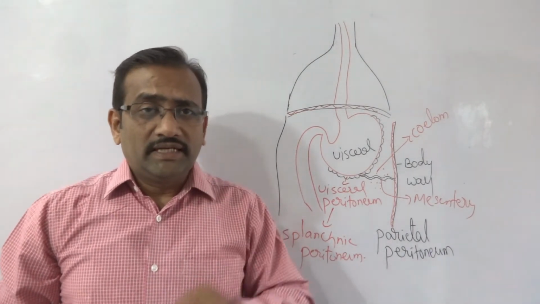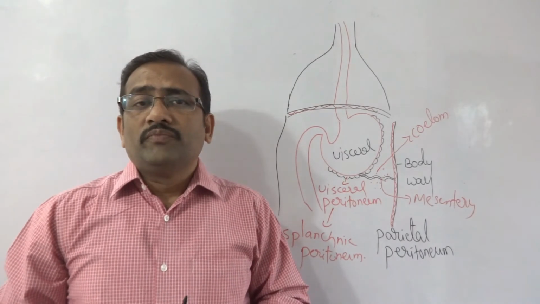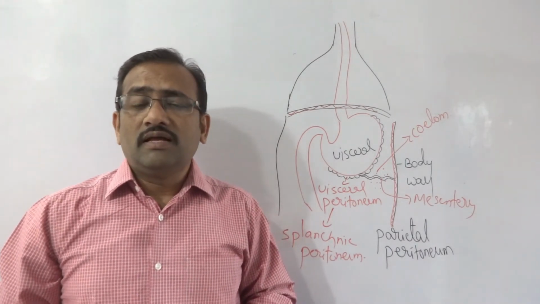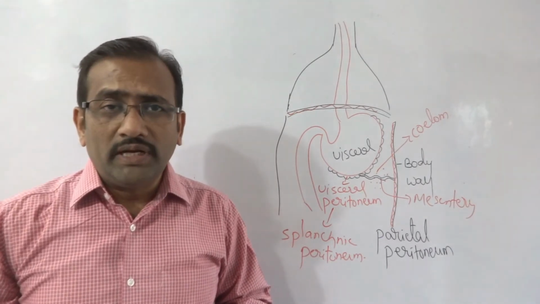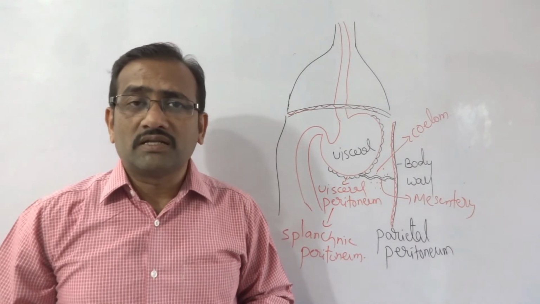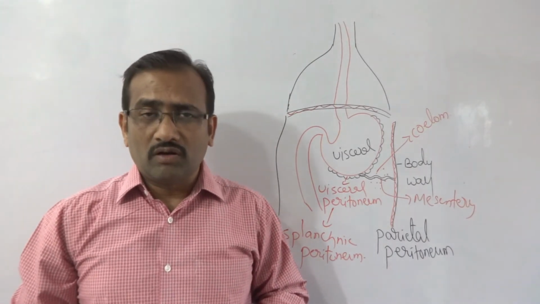If the mesentery or parietal peritoneum covered only the ventral side of the organs, that is called retroperitoneum. In our body, kidneys come under the retroperitoneal organs.